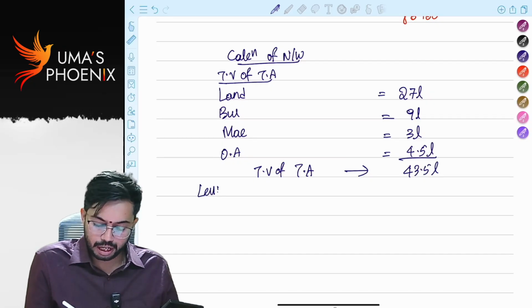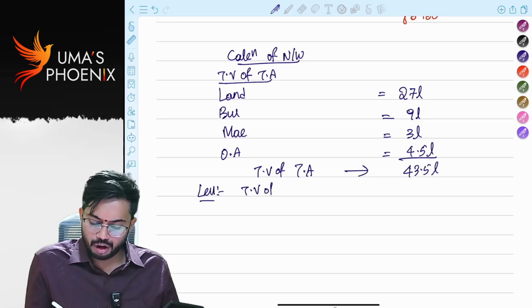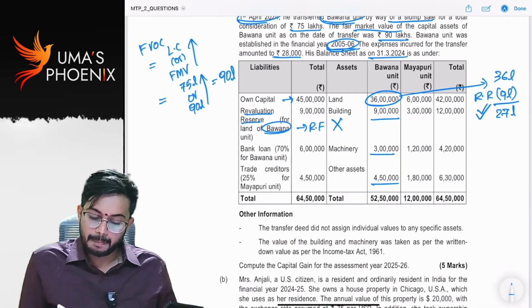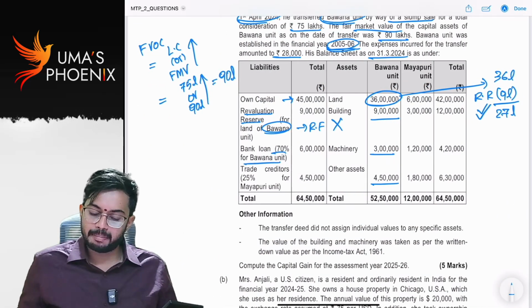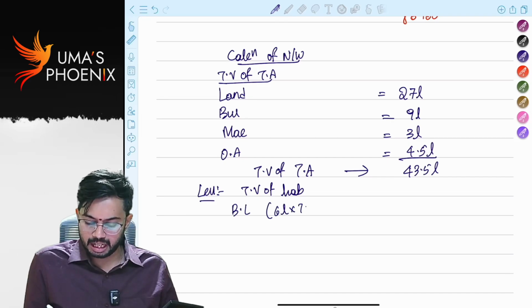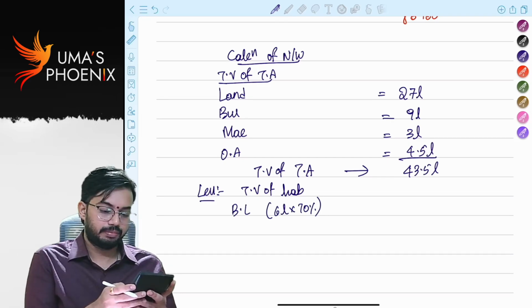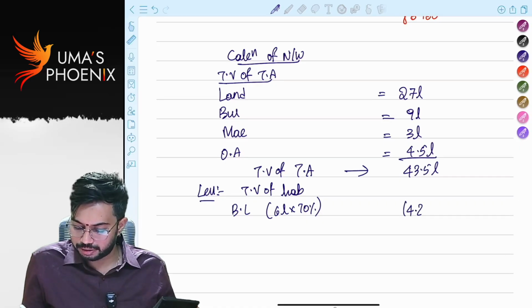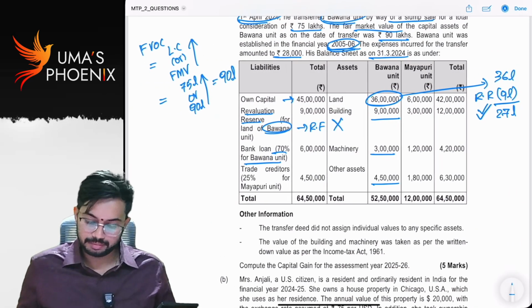From this we need to reduce total value of liabilities. How much are liabilities? Bank loan 70% for Bhavana unit. So bank loan 6 lakhs into 70%, how much? 4 lakh 20,000, 4.2 lakhs.